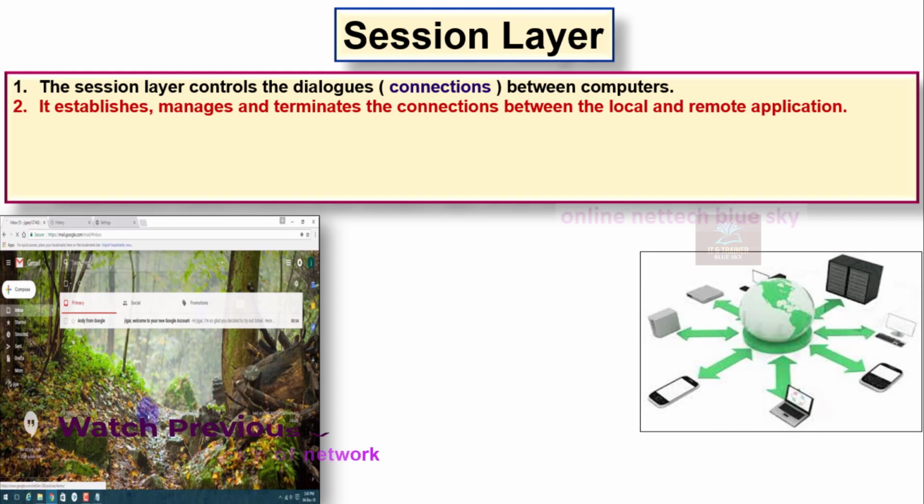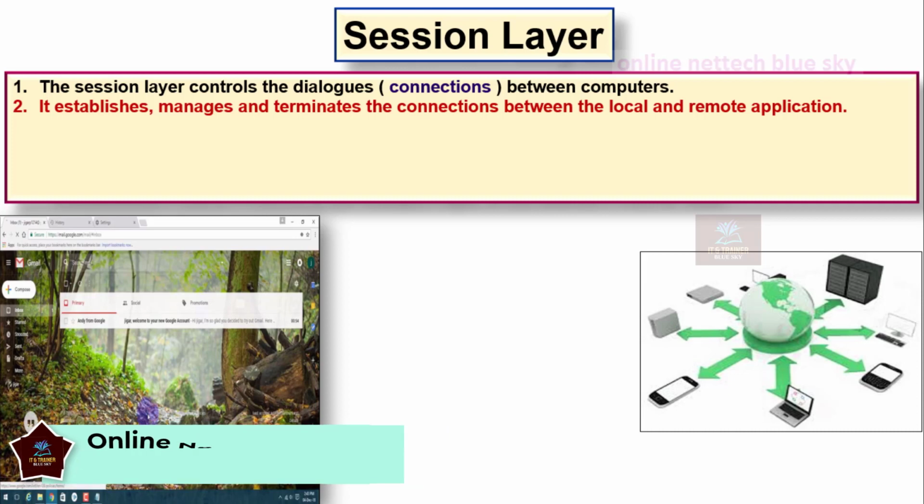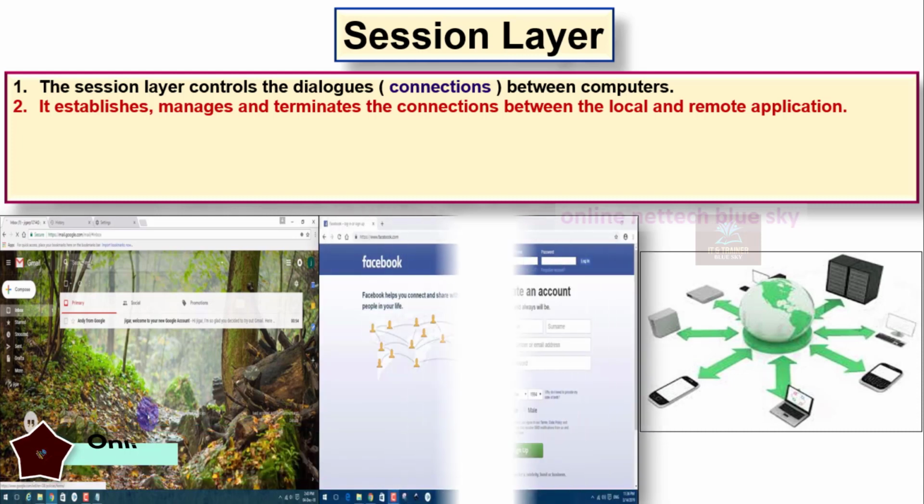Establish: sometimes your internet connection drops and again connects automatically, so the session automatically tries to reconnect the Gmail connection. Second, manage is one type of data in session systems, and terminate ends the connection between the local and remote application.